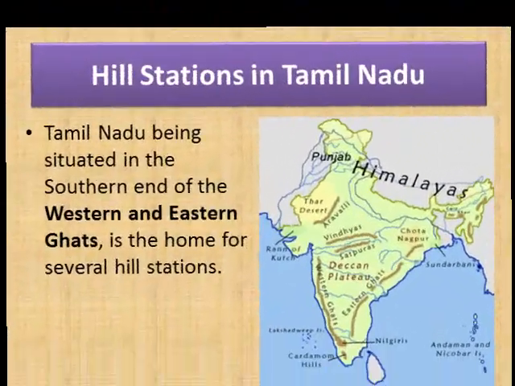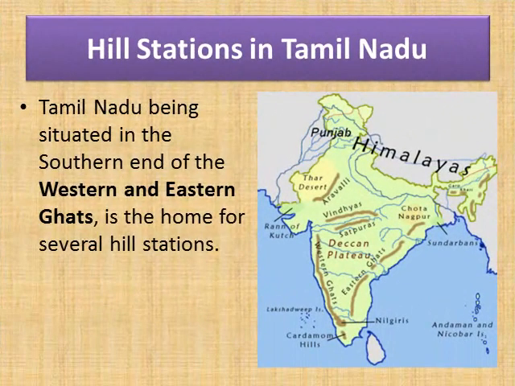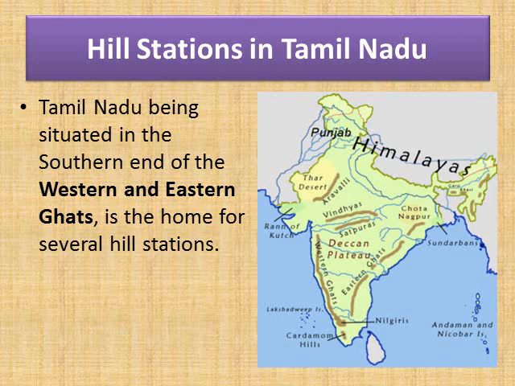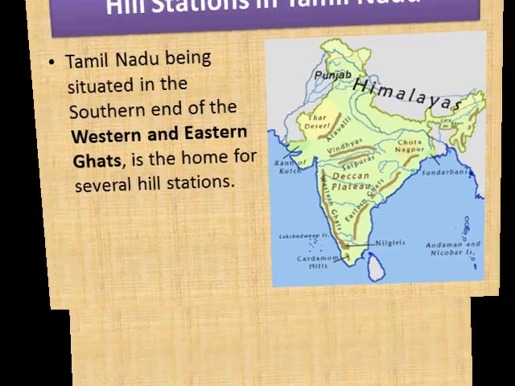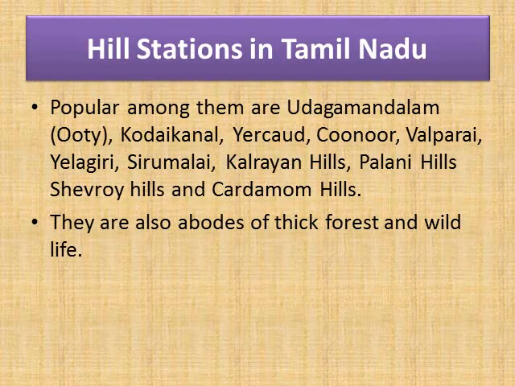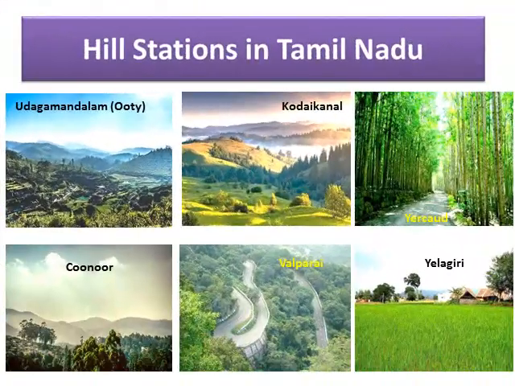Having learnt about the various temples, let us move on to the hill stations in Tamil Nadu. Tamil Nadu is situated in the southern end of the Western and Eastern Ghats and definitely is a home for several hill stations. Dear children, the popular hill stations in Tamil Nadu are Udhagamandalam or Ooty, Kodaikanal, Yercaud, Coonoor, Valparai, Yelagiri, Sirumalai, Kalrayan Hills, Palani Hills, Shevaroy Hills and Cardamom Hills. These places are also abode of thick forest and wildlife. Dear children, you can see the picture of these hill stations.